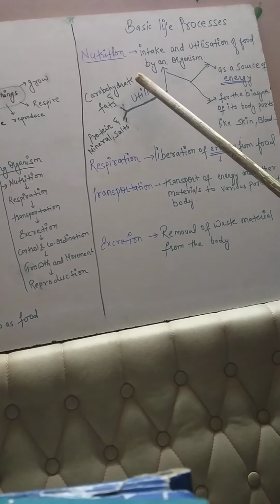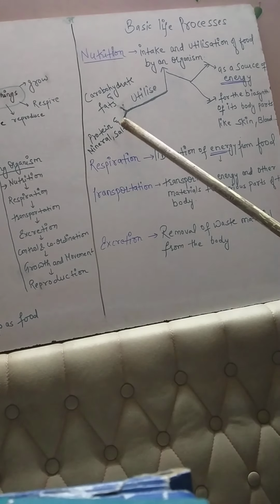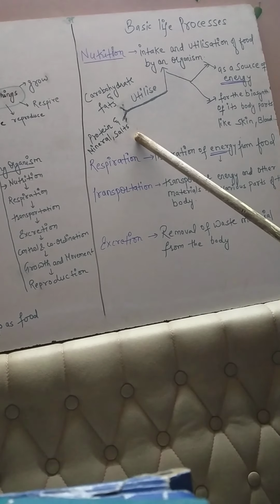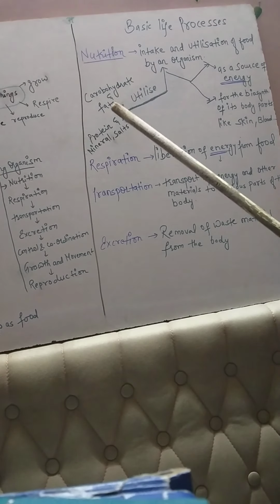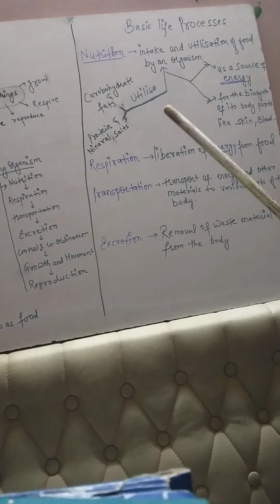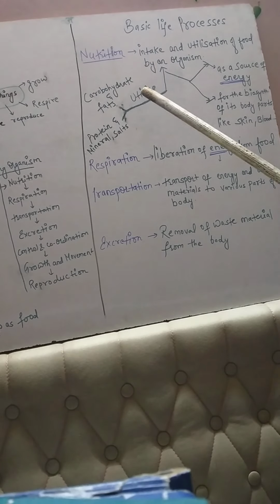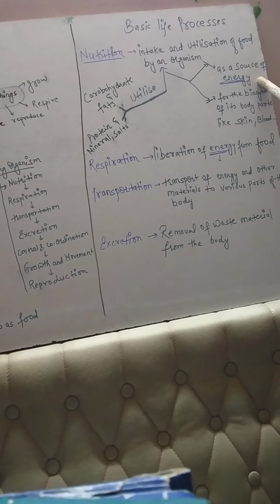Now food includes carbohydrate and fat, as we know. Food also includes protein, minerals and salt, right? The first one, carbohydrate and fat, is utilized by an organism. For example, when we utilize carbohydrate and fat in our diet, it acts as a source of energy. When we take chapati, it is full of carbohydrate. When we take chocolates, full of fat, then when it digests, it is converted into energy form.